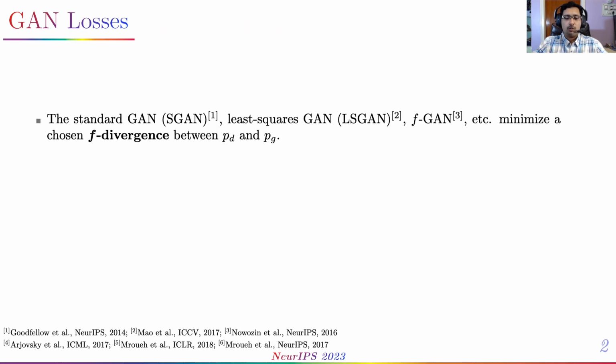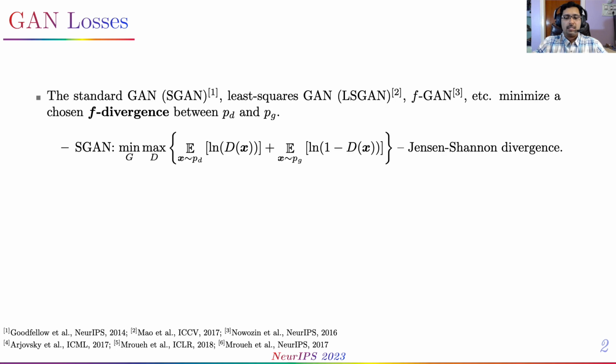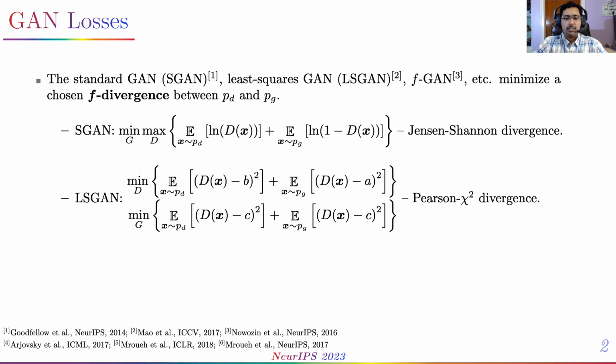Let's focus a bit on the losses used to train various GANs. Broadly speaking, there are two kinds. The first and the classical formulation is that of divergence minimization. For example, the standard GAN involves a cross-entropy loss, and the generator can be viewed as minimizing the Jensen-Shannon divergence between the data distribution P_D and the generator distribution P_G. Similarly, the LSGAN considers a least squares loss corresponding to the Pearson chi-square divergence.